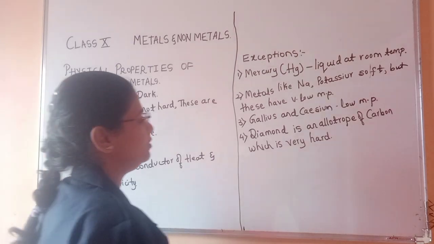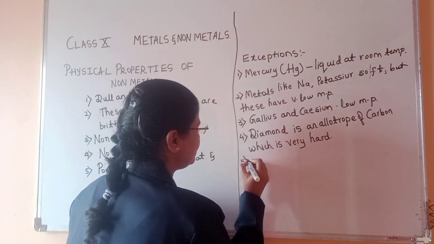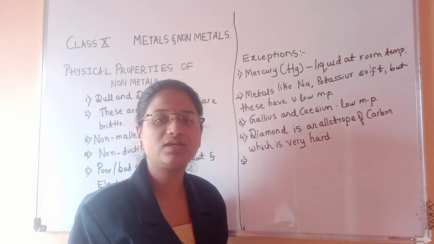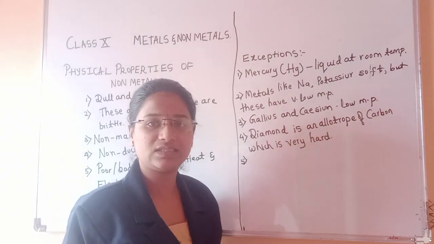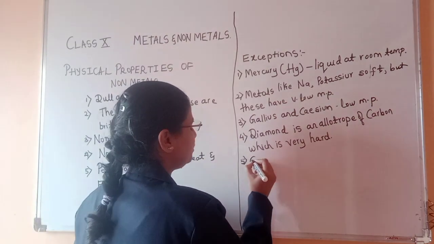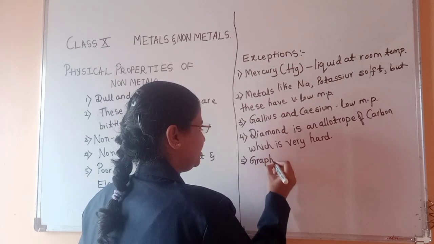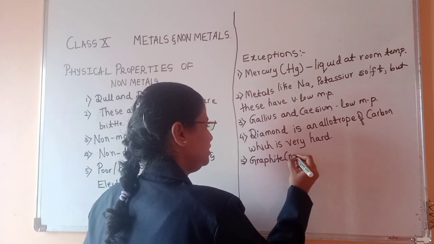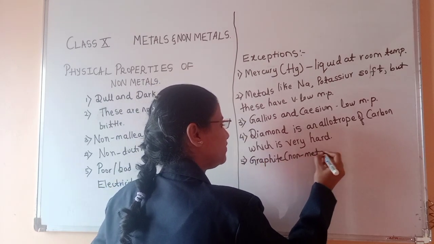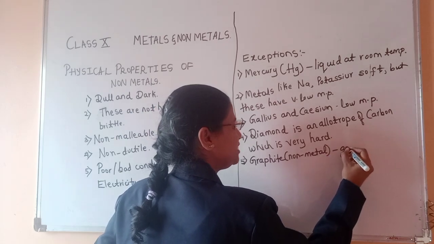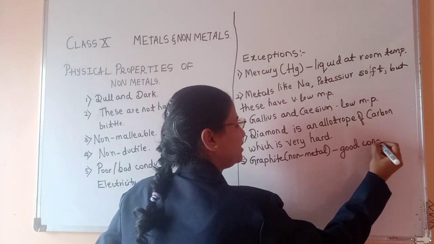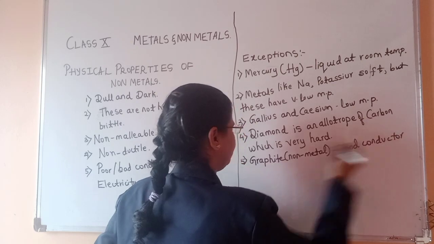Okay, fine. The next one is, we say non-metals are poor conductors or bad conductors of electricity, but the non-metal named graphite is a good conductor of electricity. It is found to be a good conductor of electricity.